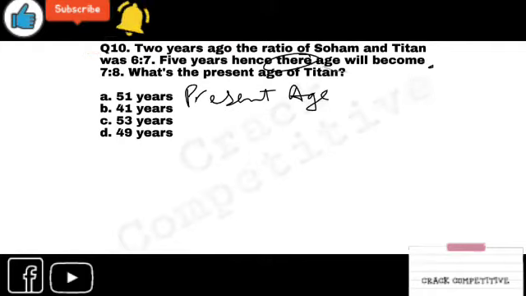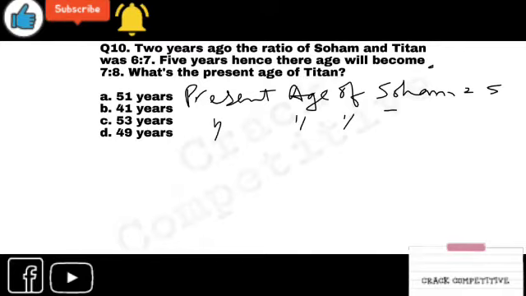I'm removing this. Okay, present age of Soham is S, and the percentage of Ketan is T. I'm doing it in a basic way. I will teach you the advanced way in the next videos, in the next classes. Today I will have more questions, but it's a basic part. So learn the basic first, make your concepts clear first. I will teach you the advanced part, how to calculate these questions in a second.